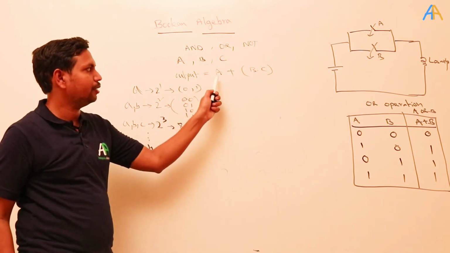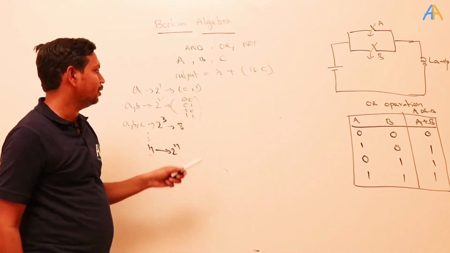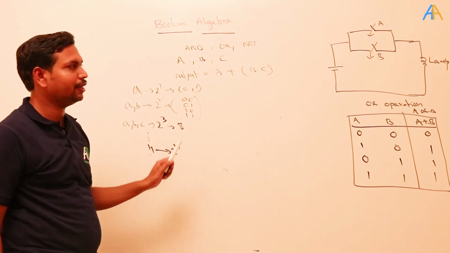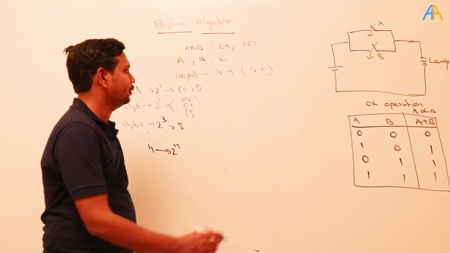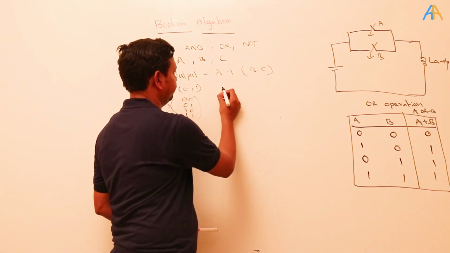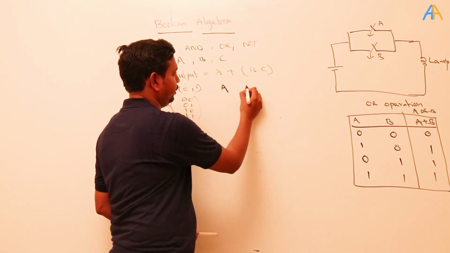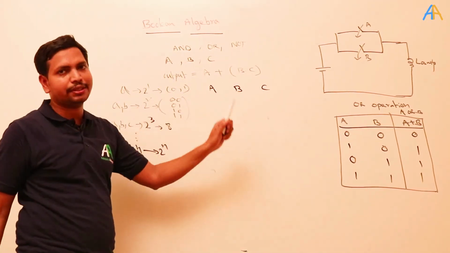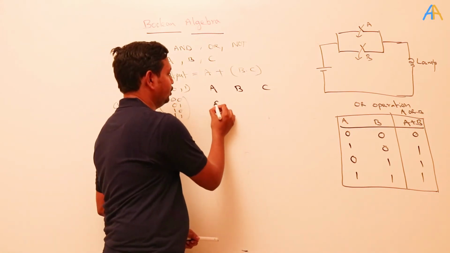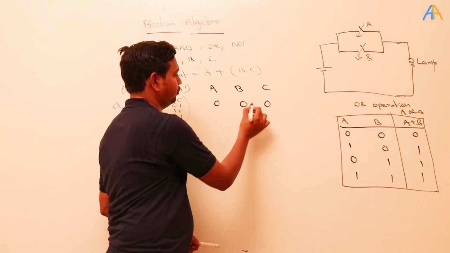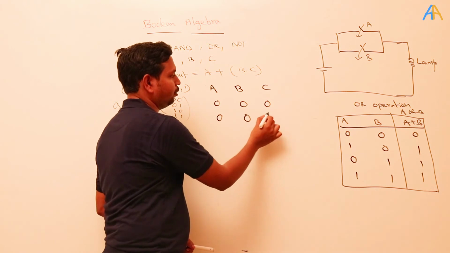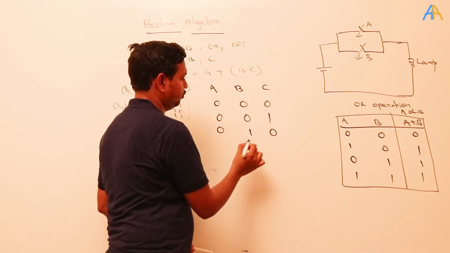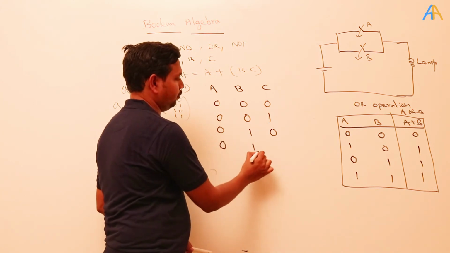Here I will develop the truth table for 3 variables. So it contains a combination of 2 cube, 8 different combinations of the variables. Take a, b, c. Now 3 variables means 8 combinations. See, 0 0 0, second combination is 0 0 1, 0 1 0, 0 1 1.